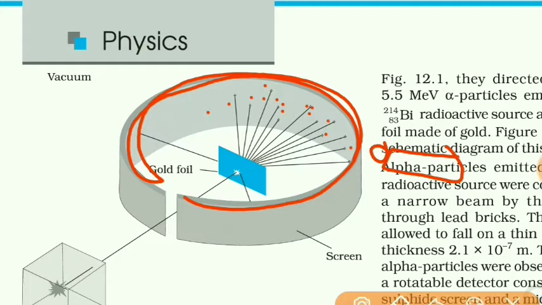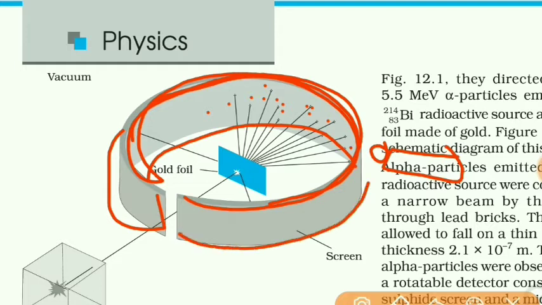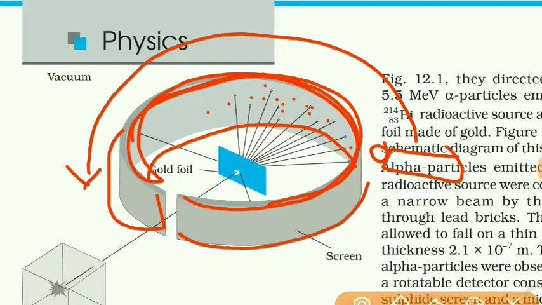The screen is made up of zinc sulfide. So when the alpha particle strikes the screen, a bright spot is observed, and this microscope can rotate through 360 degrees so that whatever alpha particles are striking the screen can be observed and also counted.